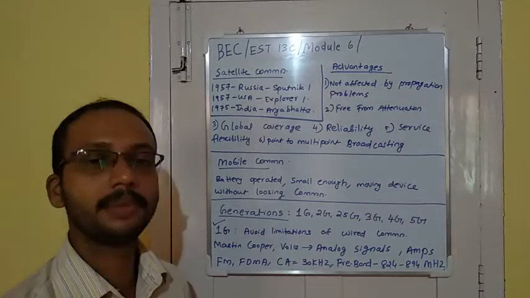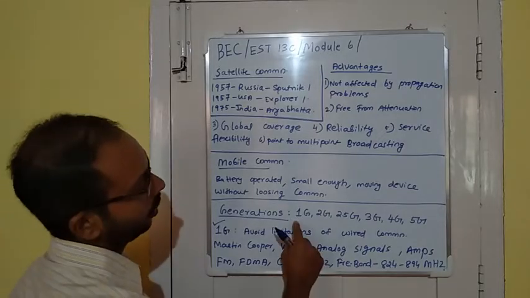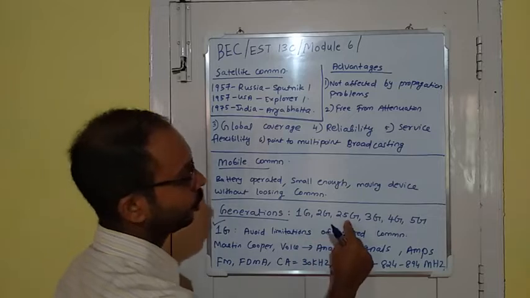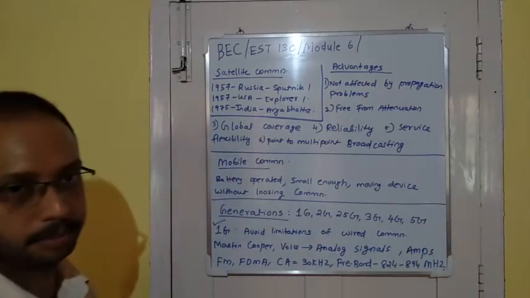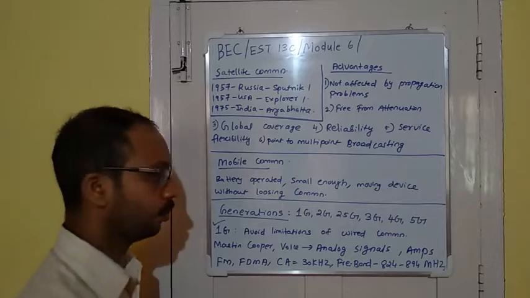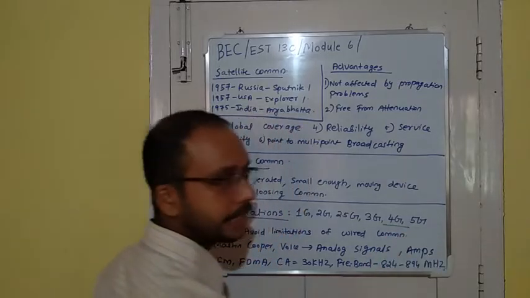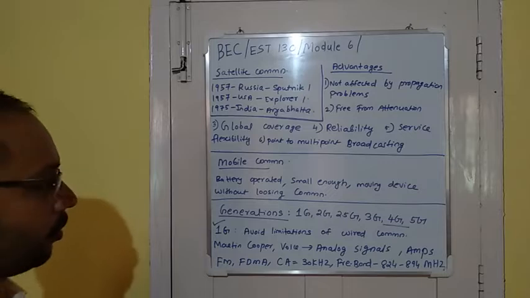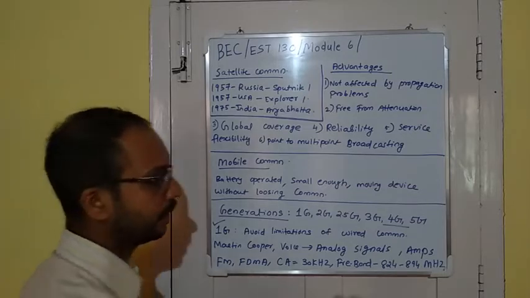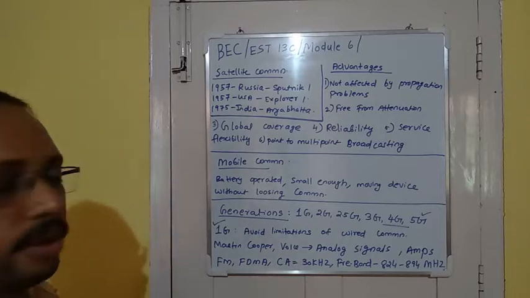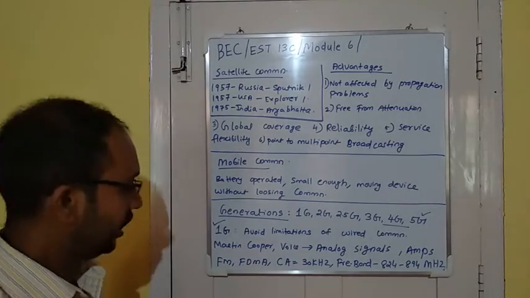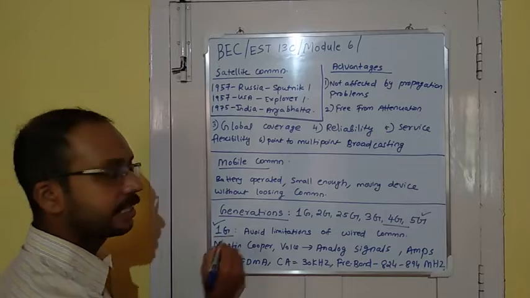Then we will discuss network generations. These are classified into 1G, 2G, 2.5G, 3G, 4G and 5G. At present we are using 4G technology. The experiments on 5G technologies are going on. So let's discuss 1G, first generation networks.